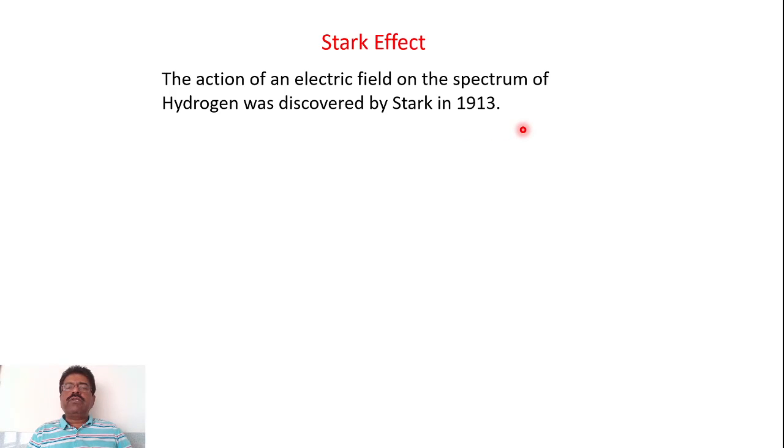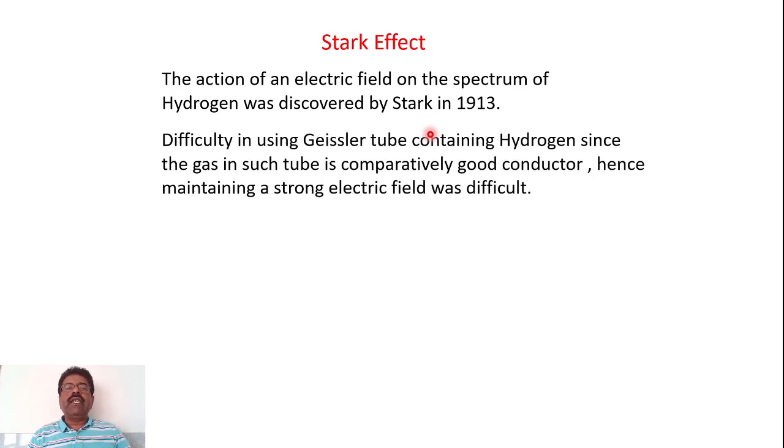So it is quite surprising that the Zeeman effect was discovered in 1896 and it took almost 17 years for discovery of this Stark effect, where the effect of electric field on spectral lines was studied. So this delay is because of the technical difficulty. So there was a practical difficulty in studying the effect of electric field on the spectral lines.